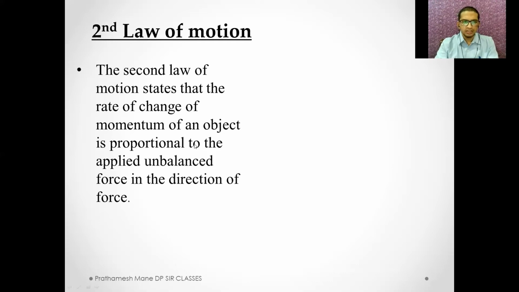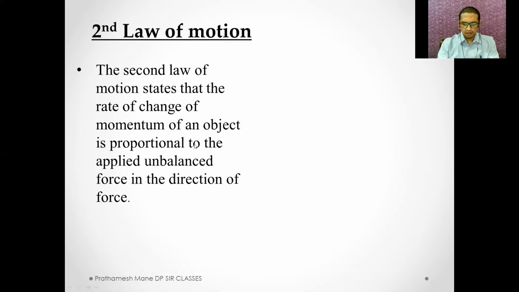The second law of motion states that the rate of change of momentum of an object is nothing but the rate of change of its motion. The rate of change of its motion is nothing but acceleration. So the acceleration of an object is proportional to the applied unbalanced force in the direction of the force. What does this mean? Let's try to understand this.